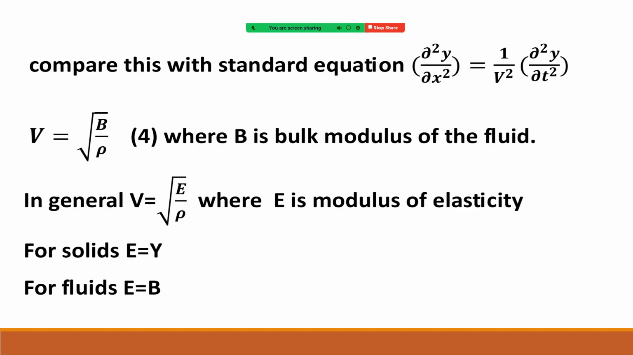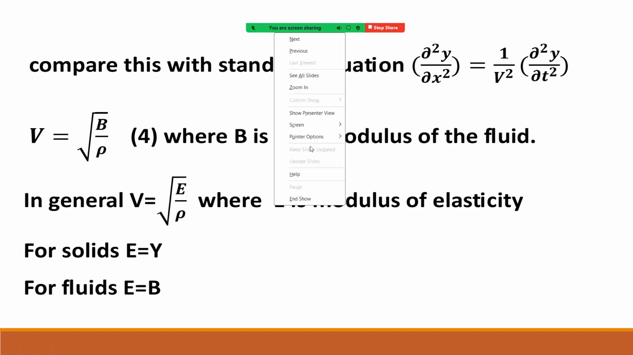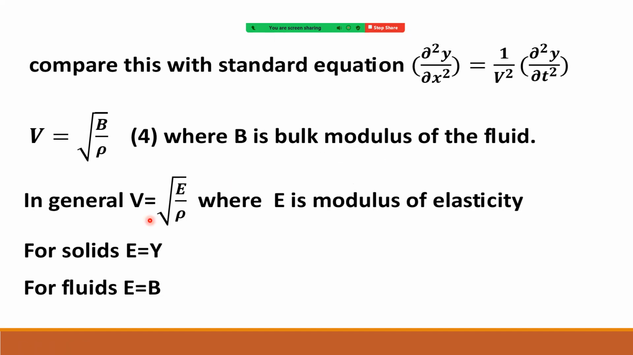Hi students, in this lecture we are going to discuss speed of sound. Earlier we have discussed speed of sound equal to root of E by rho, right? So up to here we have discussed. So we got V equal to root of B by rho, where B is the bulk modulus of the fluid. And in general, that is written as root of E by rho, where E is the modulus of elasticity.